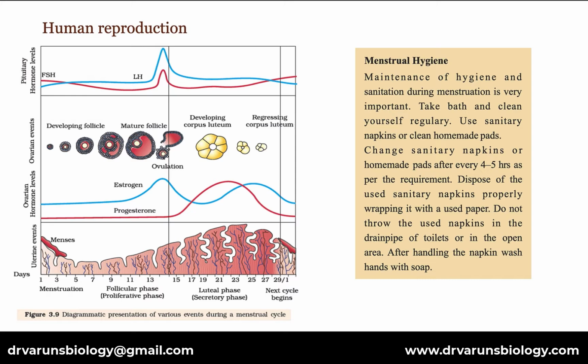Short note on menstrual hygiene. Maintenance of hygiene and sanitation during menstruation is very important. Take a bath and clean yourself regularly. Use sanitary napkins or clean homemade pads. Change sanitary napkins or homemade pads after every 4 to 5 hours as per the requirement.